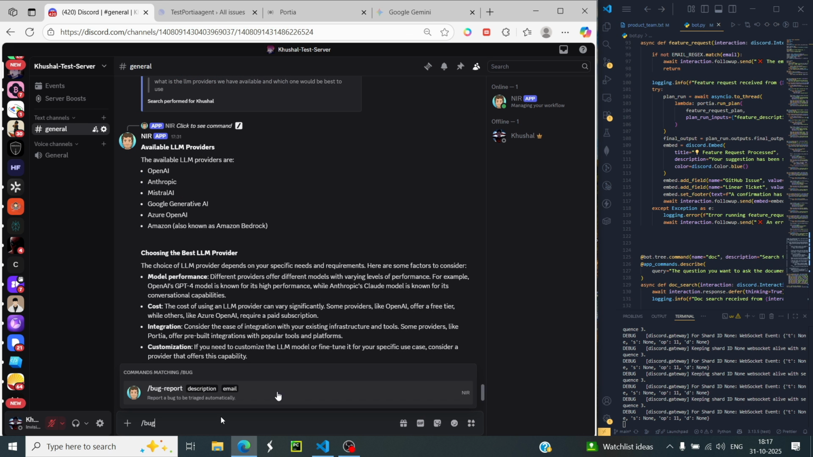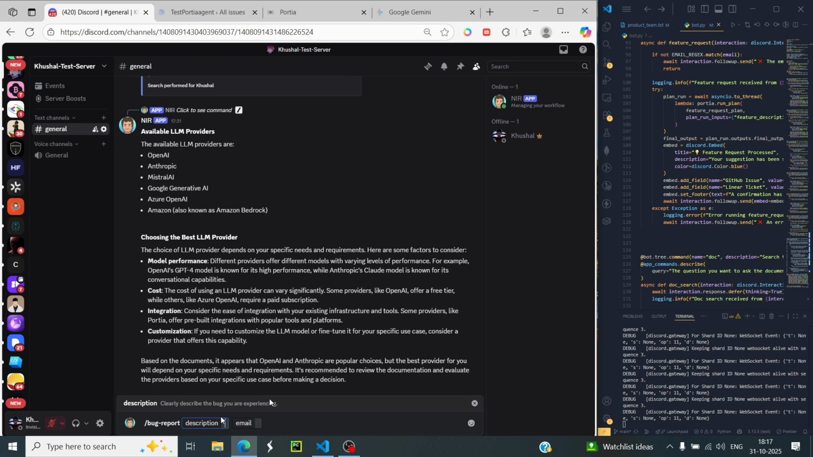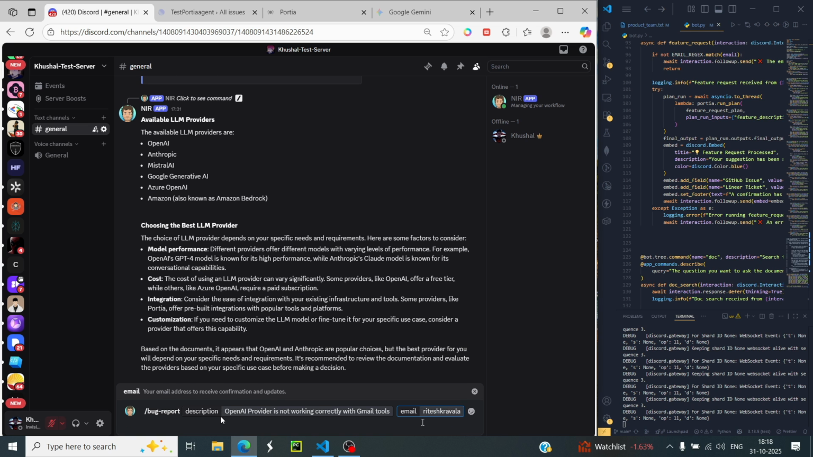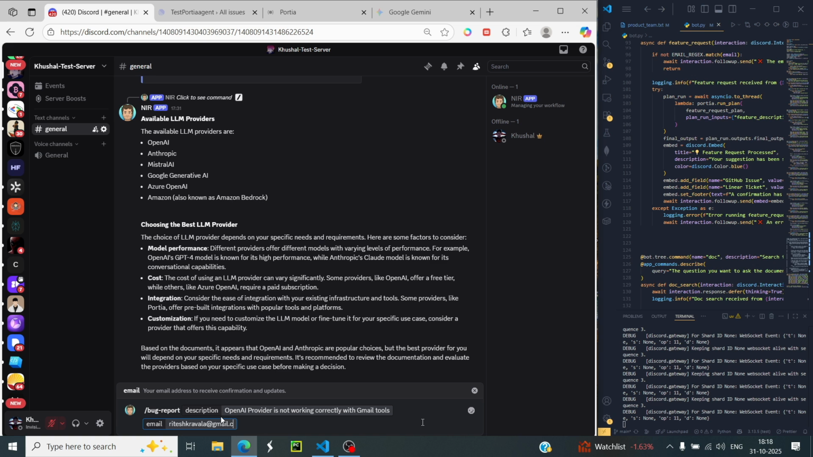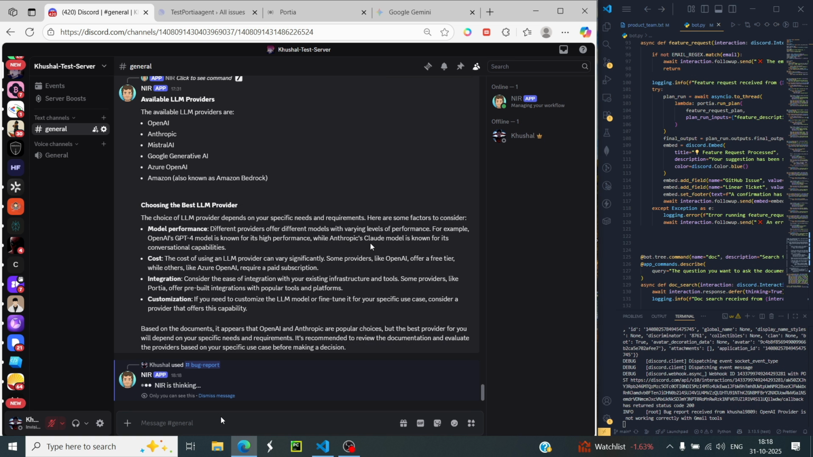We can say that both of them are one and the same. The purpose of running them is different, but the working is the same. So let us say we have a bug where the OpenAI provider is not working correctly with Gmail tools. Let us give the email, and let us run this command.